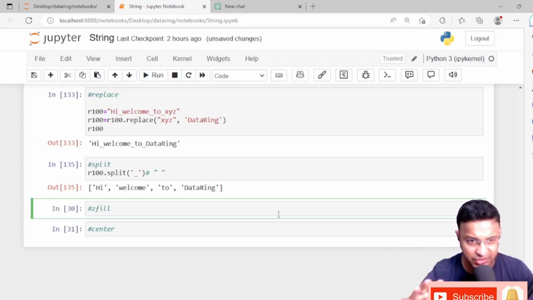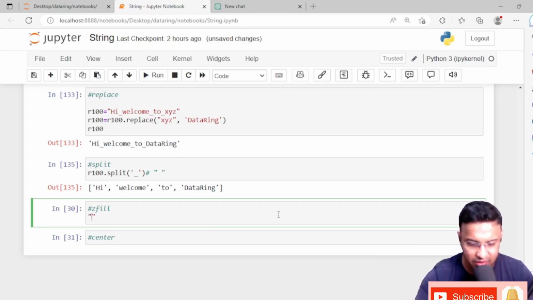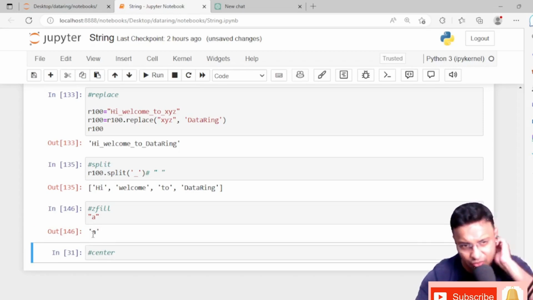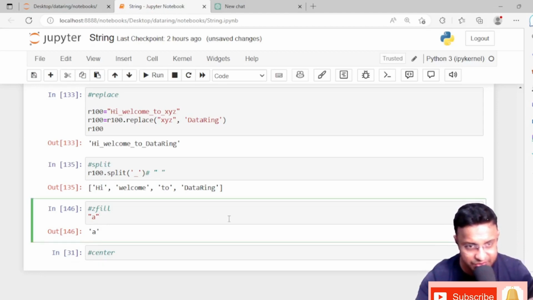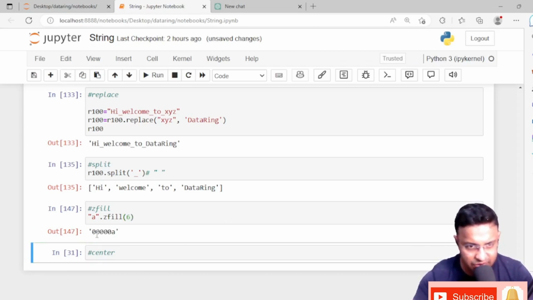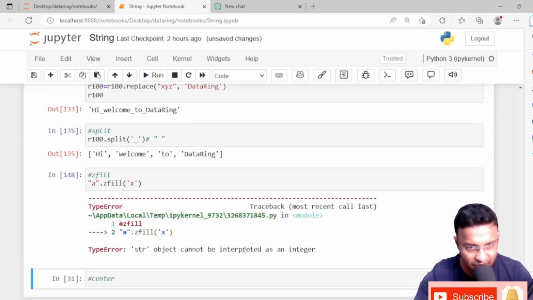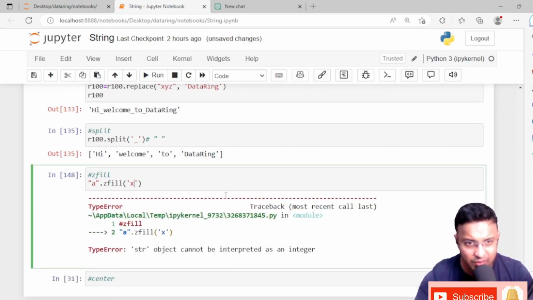Check zfill. Okay, suppose there is a sentence or word like this, a. Now before this a, you just want to fill with 5 zeros. So what we can do is zfill, and 6. See, 1 2 3 4 5, 5 zeros came. I'll just check whether any other thing is coming or not. It will not come. It only comes with zeros, zfill means zero fill.